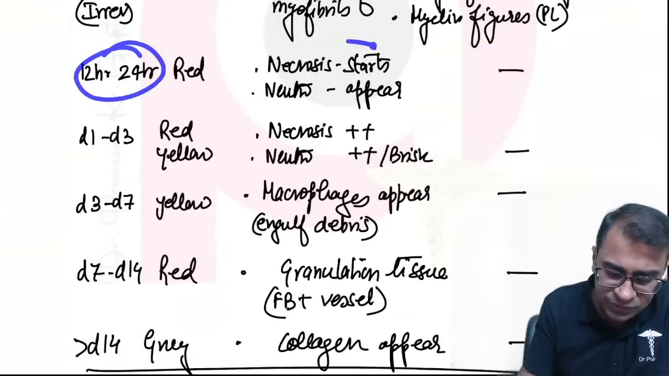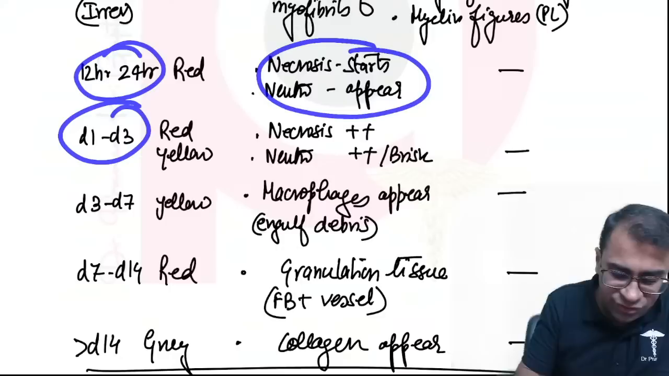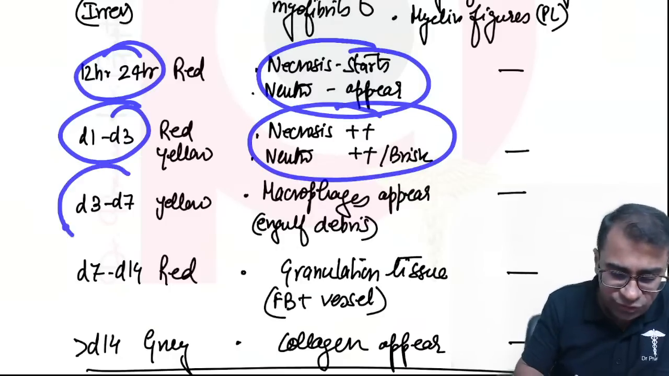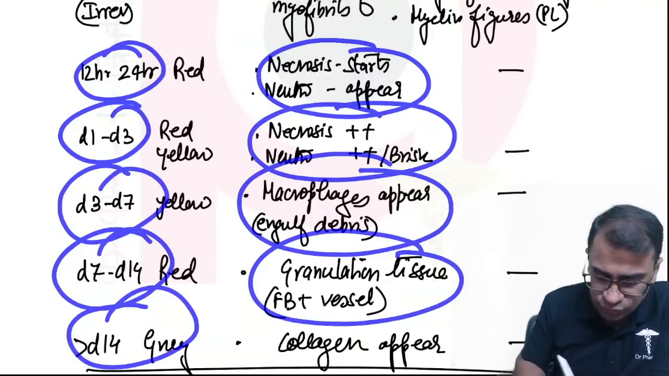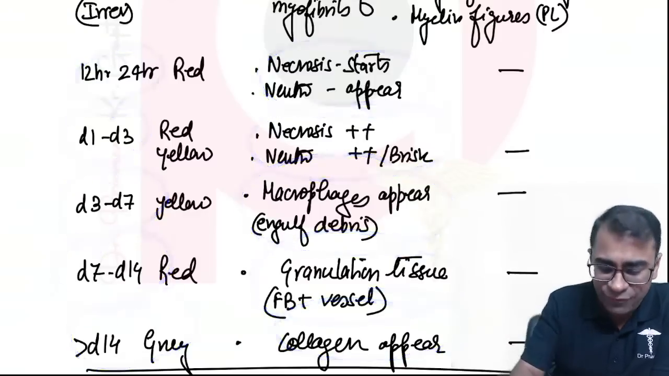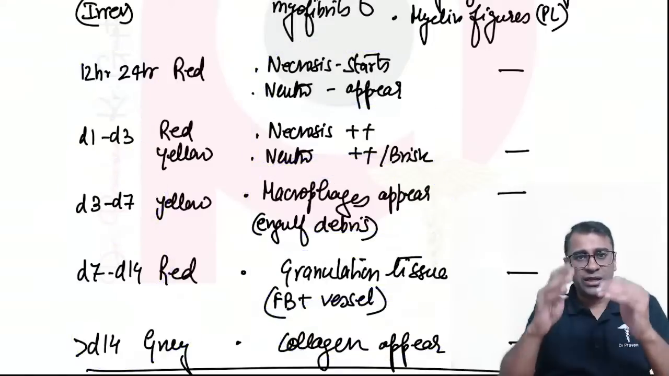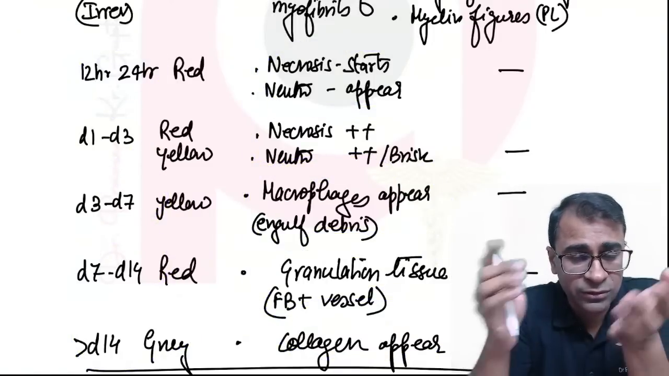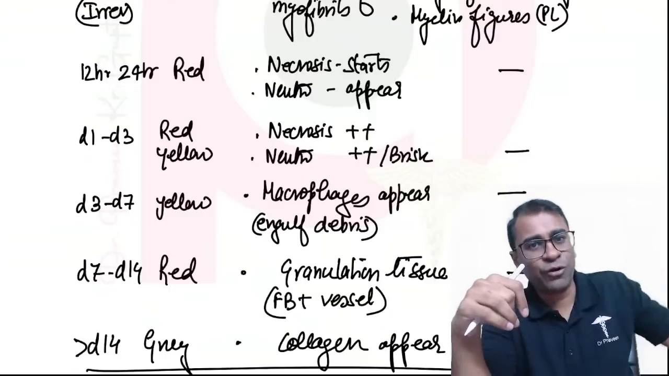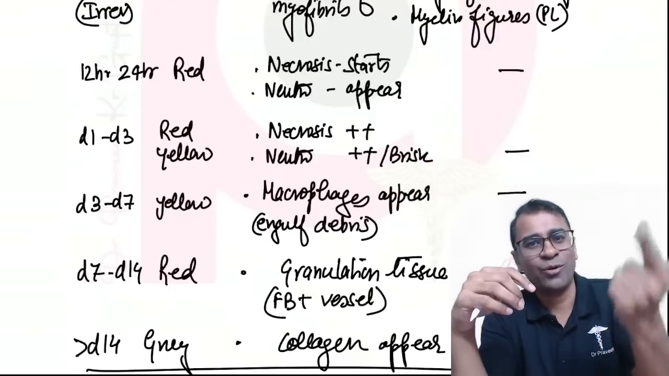Then comes the rule of pathology. Day 1, neutrophils appear. Day 3, they become brisk. 3 to 7, macrophage. 7 to 14, granulation tissue. Post 14, collagen. That means sequentially, what's happening? Day 1, neutrophils appear. Day 3, brisk. 3 to 7, macrophage. 7 to 14, granulation tissue. Post 14, collagen. That's it.